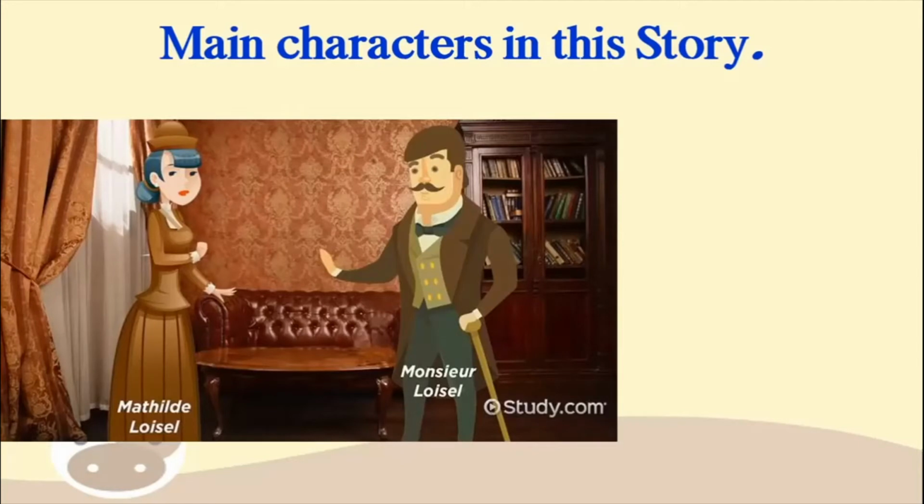Now these two people, they are from a very humble background. Humble means what? They do not have too much money, alright, and they are just living a normal life. That is, they do not have a lavish lifestyle. But this particular lady, Mathilde, she wants a lavish lifestyle. Okay, but you will see in the story when you read the textbook that her husband is not able to afford that kind of a lifestyle for her because he is just a clerk in the Department of Education.